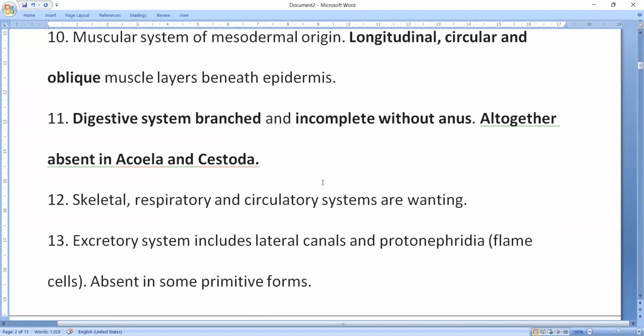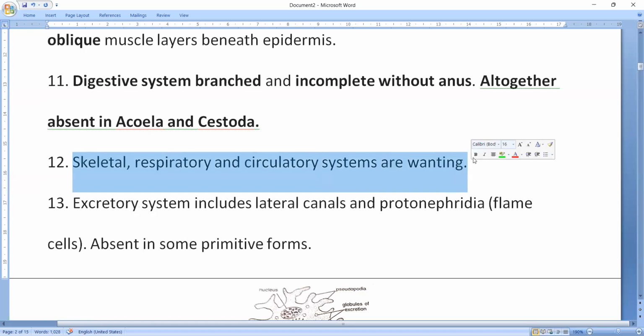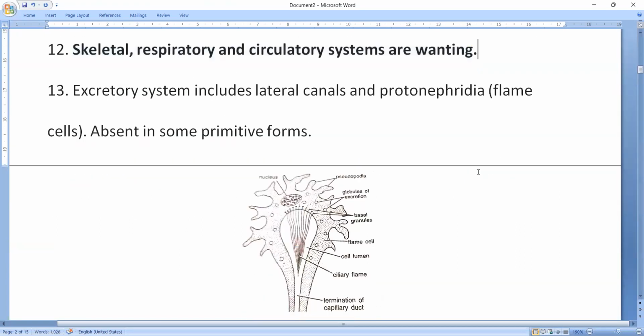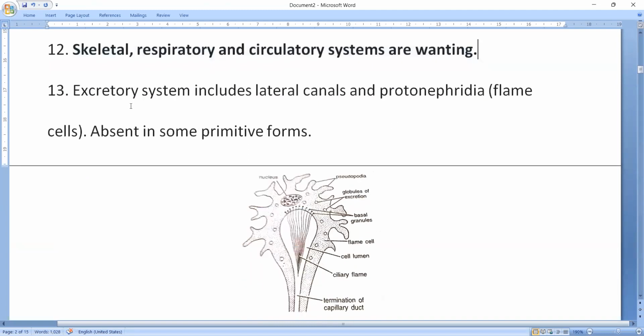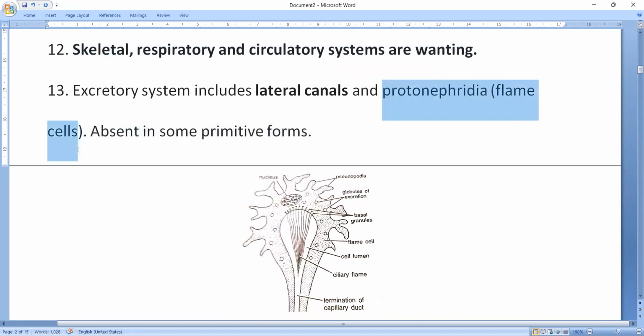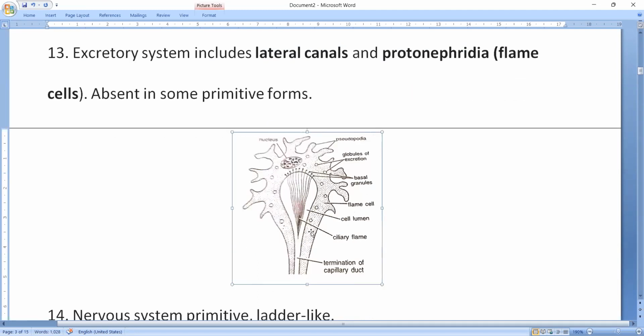Skeletal, these are all wanting, that means absent. Skeletal system, respiratory system, circulatory system, no need for them because they are still primitive organisms. So the excretory system includes lateral canals and protonephridia, which are generally called the flame cells. So these are the flame cells.